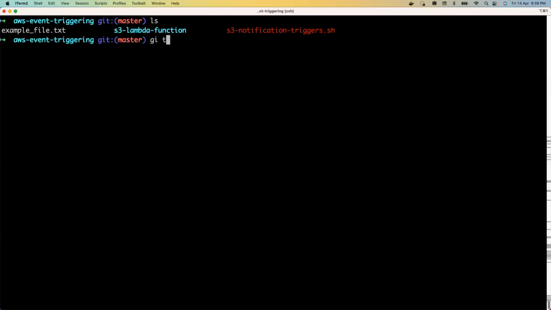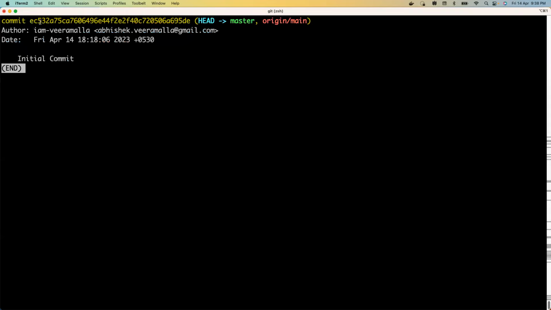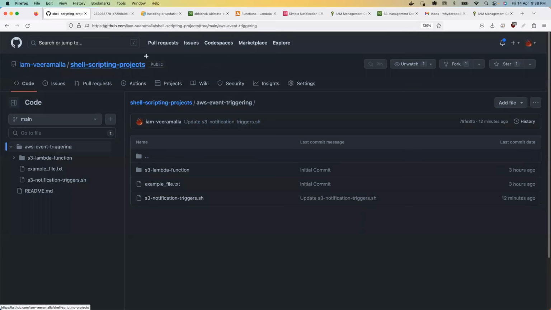Just to show you, if I do git status, there is nothing here. And if I do git log, I'm using the same repository, right? So this is the same repository. I don't have anything on my machine.